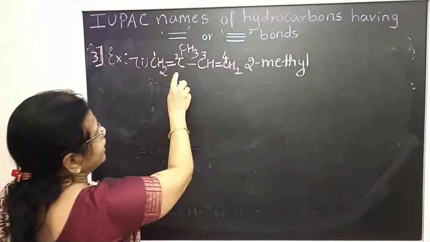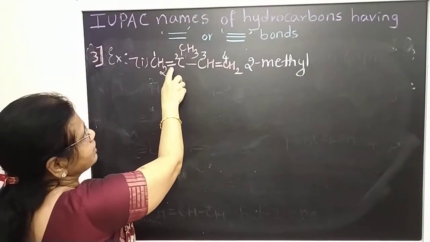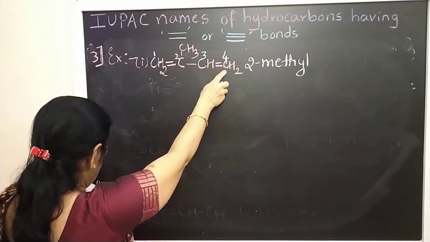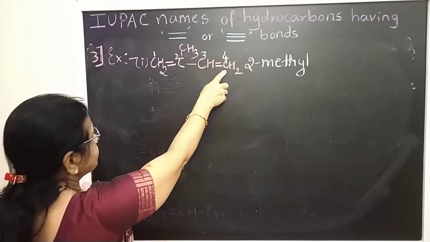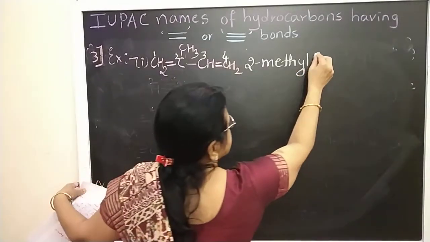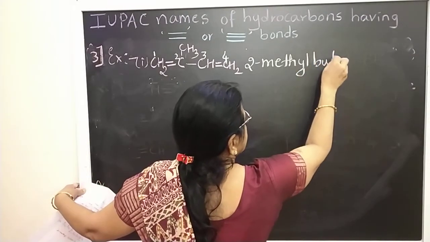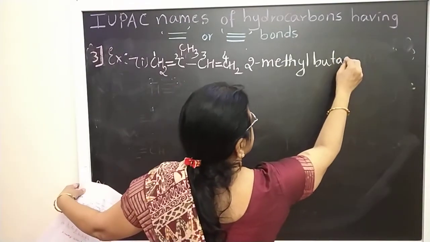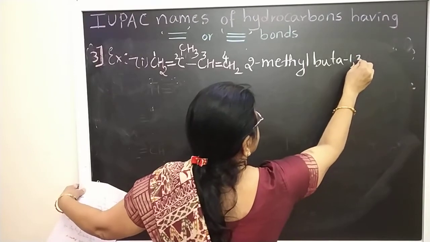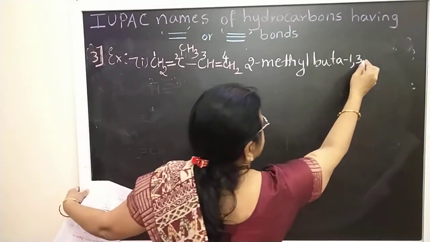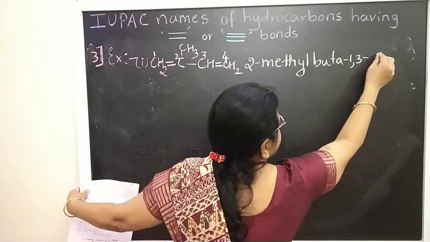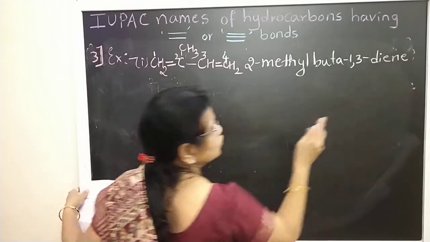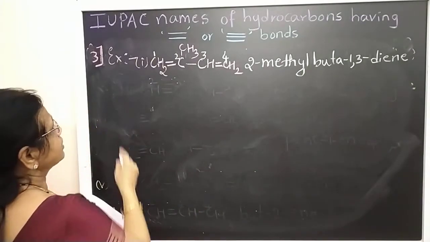Then write the locant, the number of the carbon having the double bond: first and third. Okay, so here 2-methyl, then 4 carbons means it is buta, then buta-1,3, put a dash, again diene means 2 enes, 2 double bonds are there.